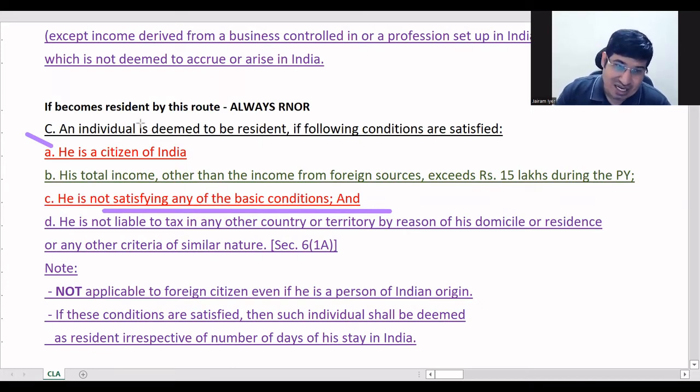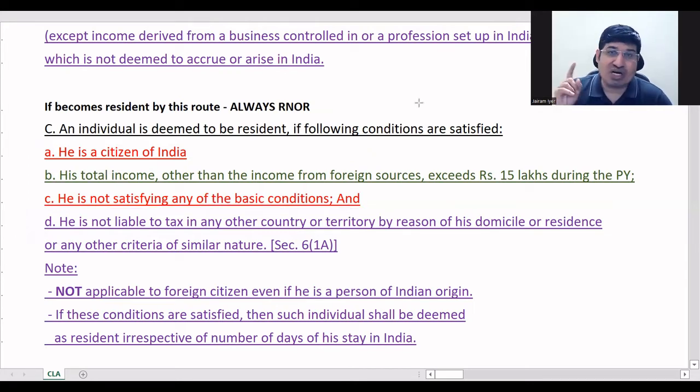Okay, लेकिन ऐसे आप अगर रेसिडेंट बनते हो यहां से, तो आप सिर्फ RNOR बन सकते हो, ROR नहीं बन सकते. Okay, so similarly, this person will become only RNOR. Okay, and same is the case for the previous example, that 120 days point which I showed you, right? If he becomes resident through that route, he will only become RNOR. Only these 2 points you have to remember.